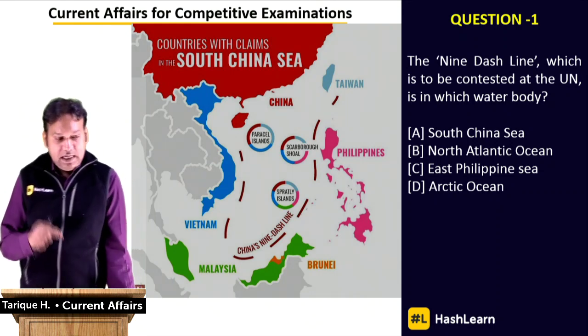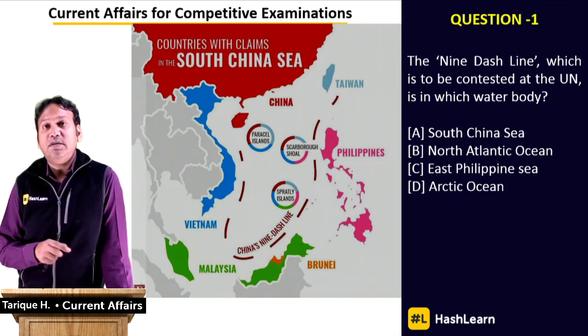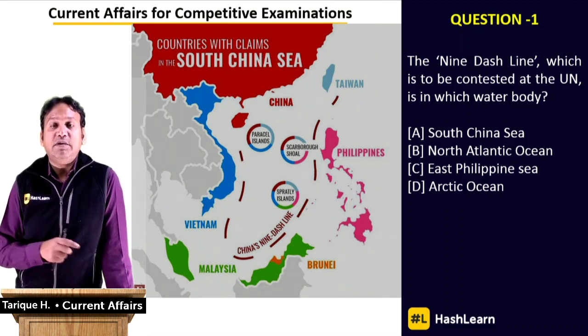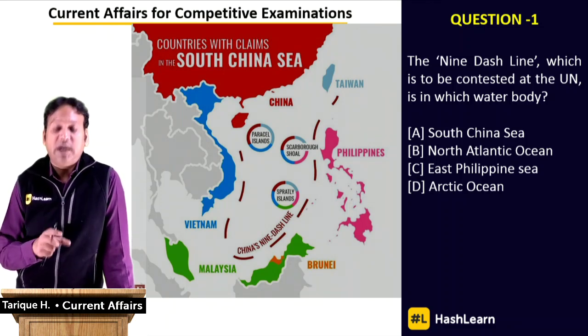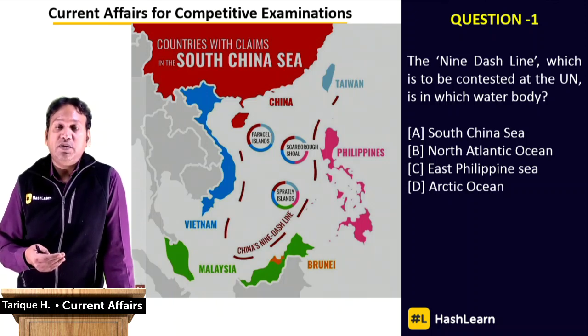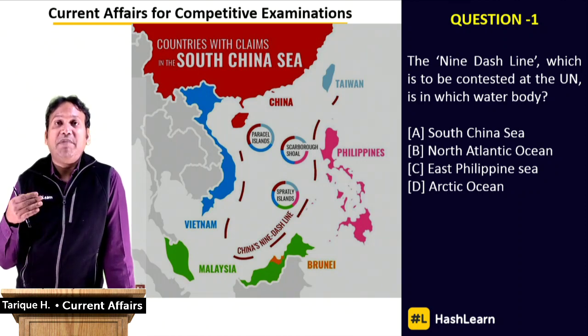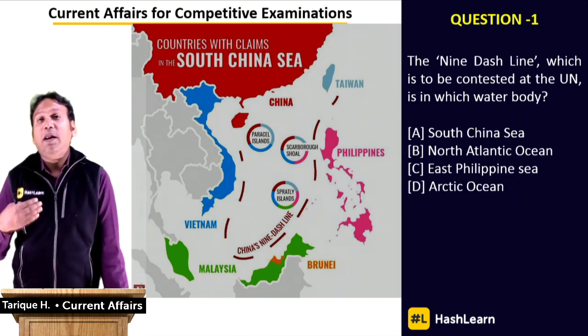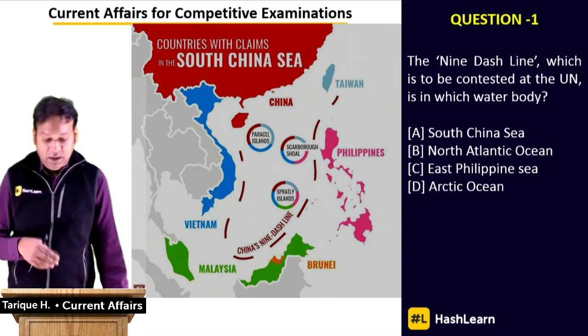India had also raised its objections towards China's attempt to sabotage the entire South China Sea, because billions of dollars of trade goes through this area, and also because China is basically setting up air bases and militarizing this entire place and making a number of man-made islands.